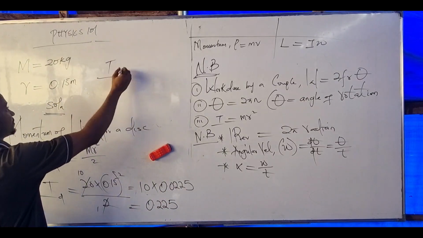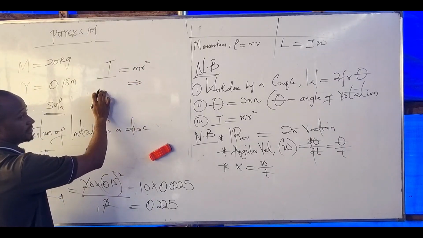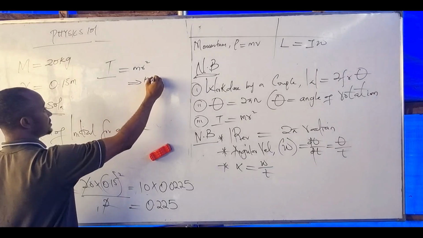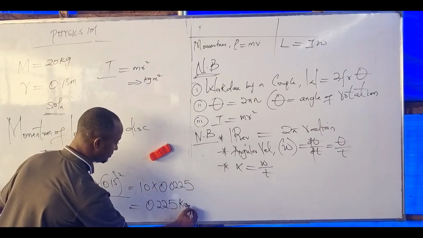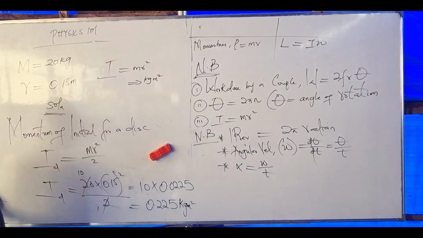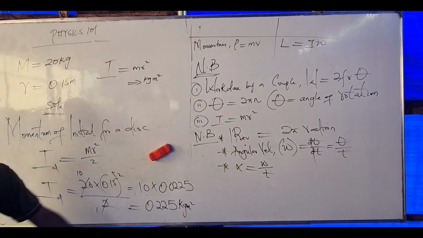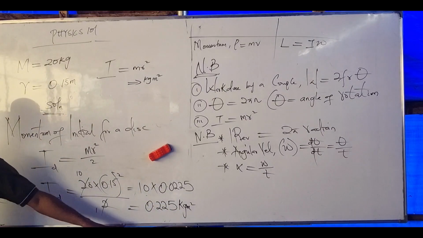The general expression for inertia is M R squared. What's the unit of inertia? Mass is in kilogram and radius in meter, so meter squared. The unit is kilogram meter squared. Hope this is simple, right?